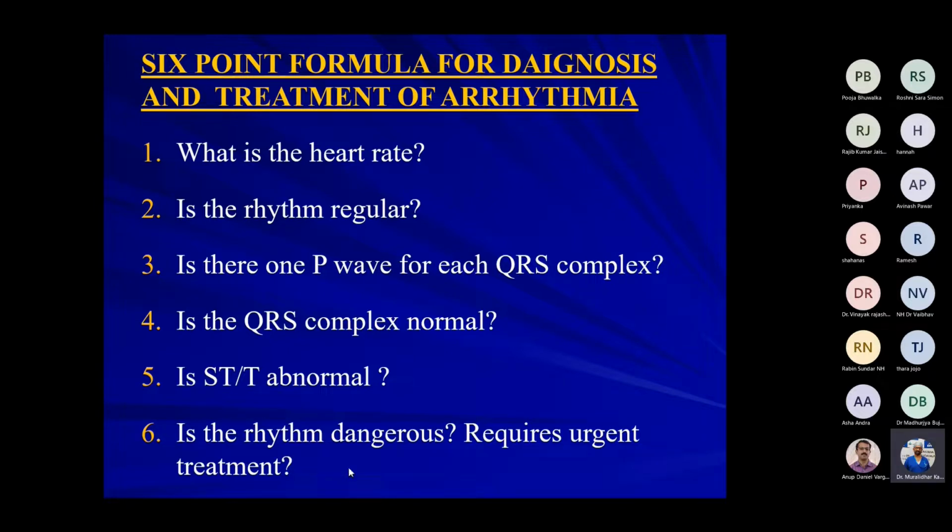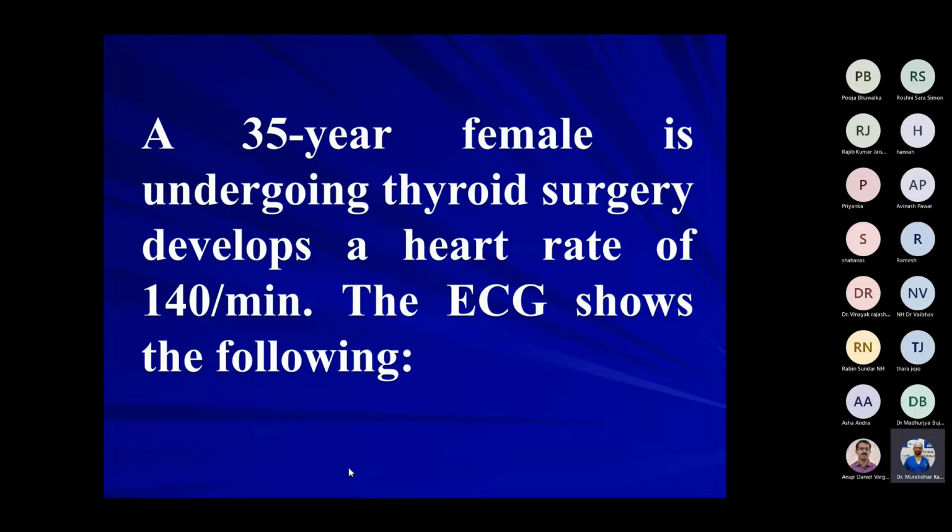So I will give a clinical scenario followed by ECG. You have to look at it and then tell me what is the abnormality and what is the etiology, how to diagnose it, and then treatment. Is that okay? Yes, sir. Okay. First is Roshni. A 35-year-old female is undergoing thyroid surgery, develops heart rate of 140 per minute. ECG is like this.